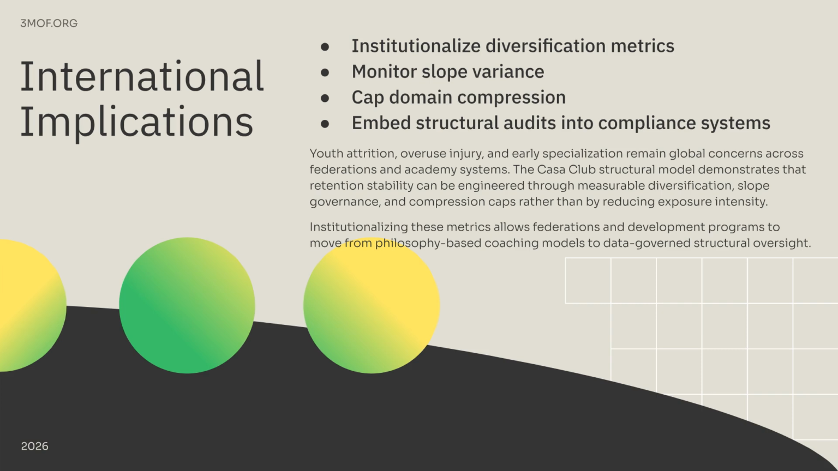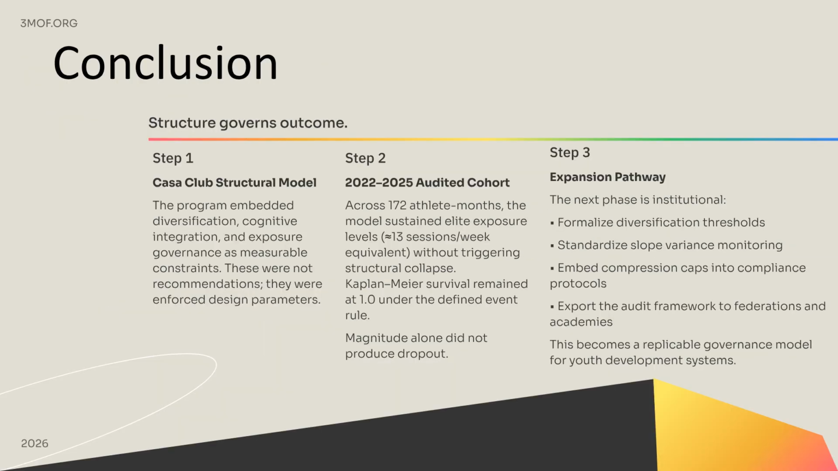The international implications are clear. Development programs should institutionalize diversification metrics, monitor slope variance, cap domain compression, and embed structural audits. This transitions systems from philosophy-based coaching to data-governed structural oversight. Our conclusion is that structure governs outcome.